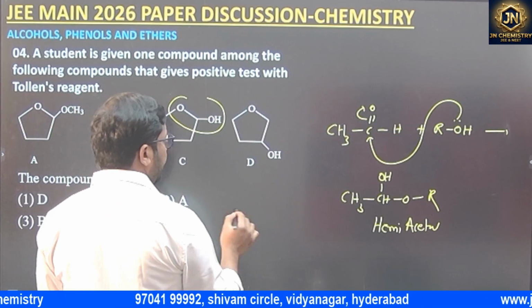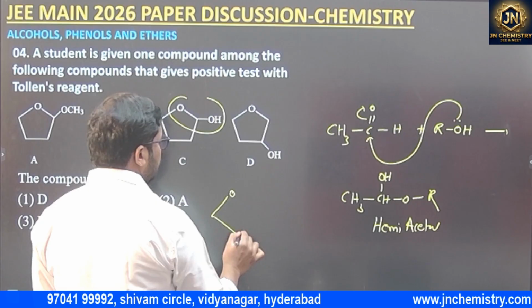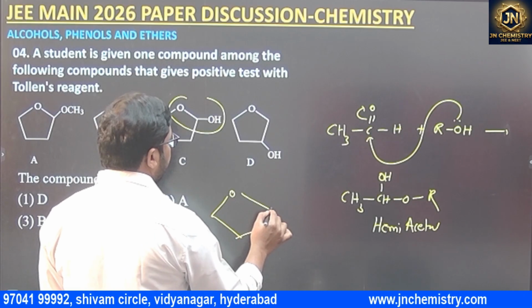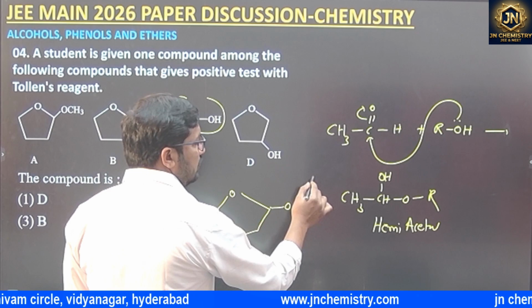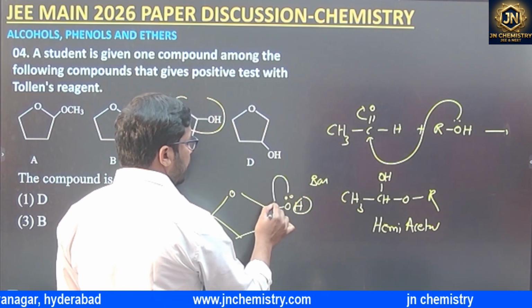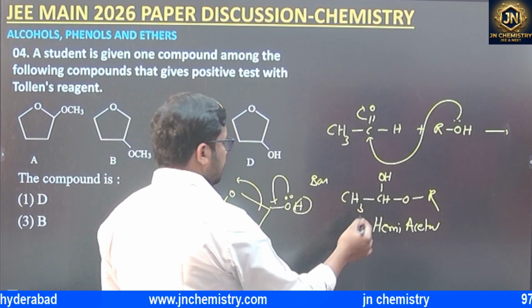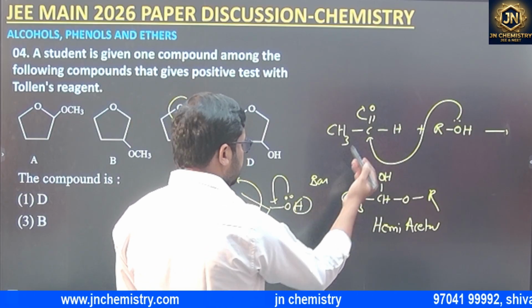What exactly happens? The reverse reaction takes place here. Reverse reaction means, if you are using the base, let it abstract the proton, and this comes here, so the backward reaction takes place. We will get the aldehyde.